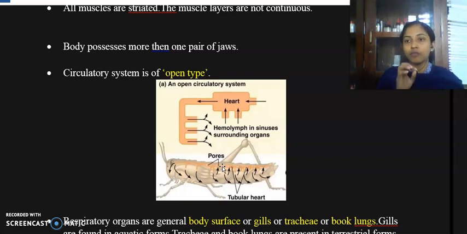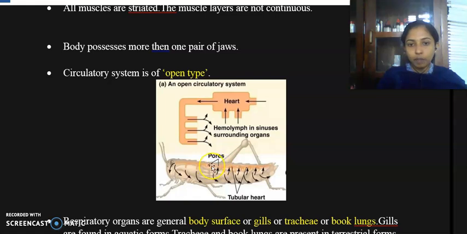Okay, the blood moves openly towards the hemocoel, and in this hemocoel there are organs, and the blood is not moving through the arteries or veins or capillaries, but it is directly bathed in the hemocoel. Okay, such kind of circulatory system is called an open type circulatory system, and afterwards the blood, or that particular fluid, moves towards the heart.